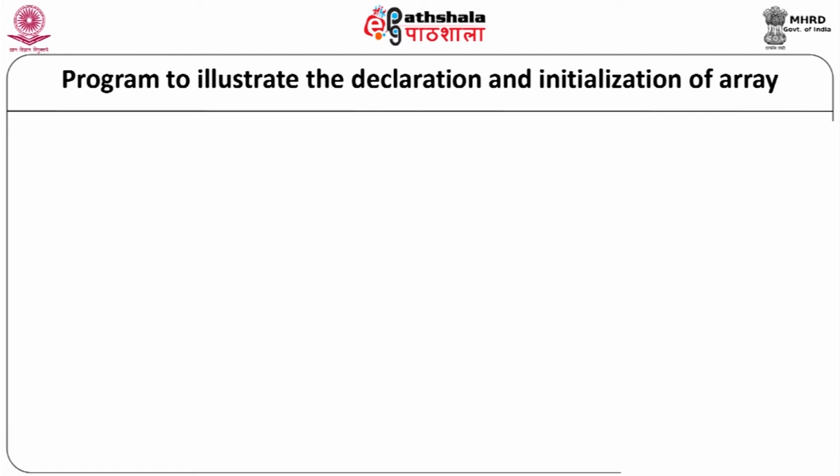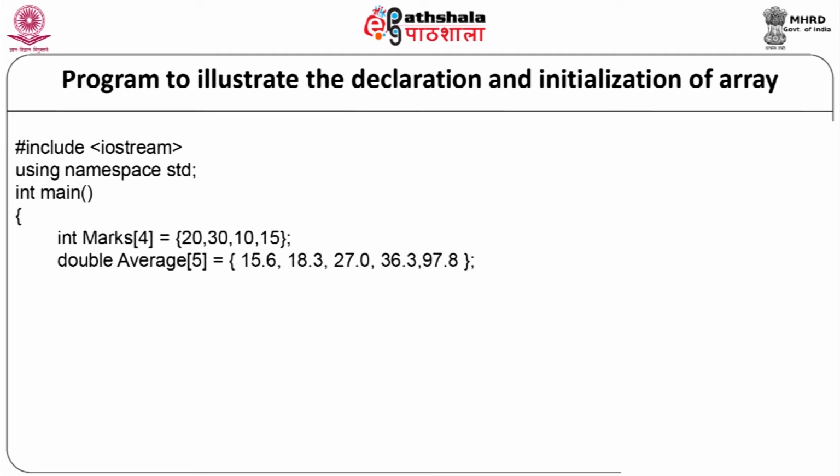Now, let us see a simple program to see the usage of declaration and initialization of an array. We will start with our program: #include <iostream>, using namespace std. We will start with our main program, int main. Now, here we are going to declare two arrays: int marks[4] and we will initialize it as equal to 20, 30, 10 and 15. The second array we will declare and initialize as double average[5] = {15.6, 18.3, 27.0, 36.3 and 97.8}.